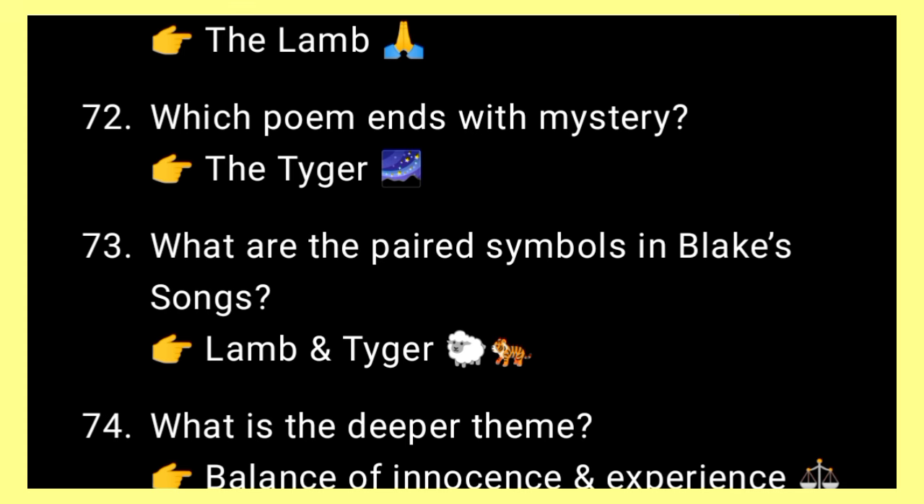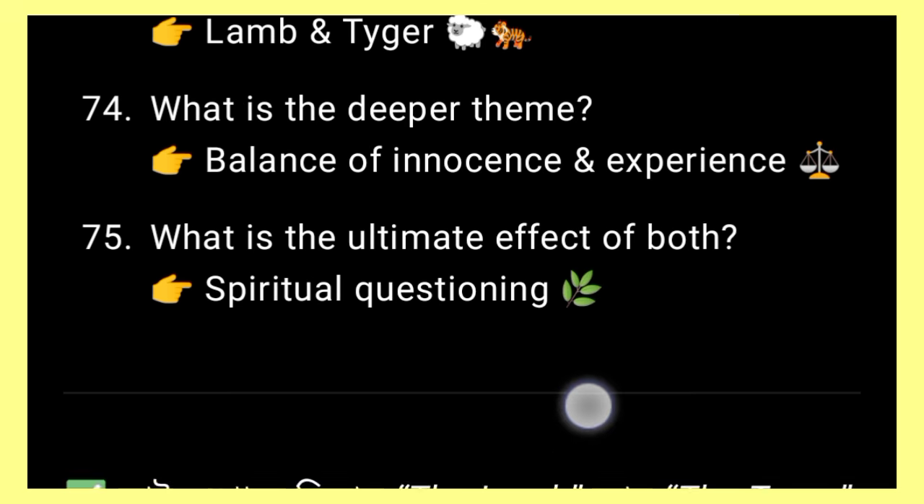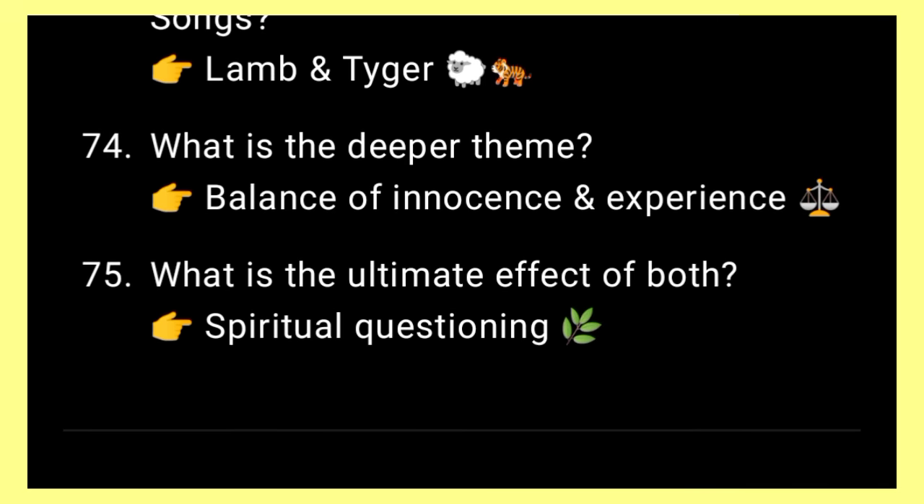Next question, what are the paired symbols in Blake's songs? Answer, lamb versus tiger. Next, what is the deeper theme of this poem? Balance of innocence and experience. Next, what is the ultimate effect of both? Answer, spiritual questioning.